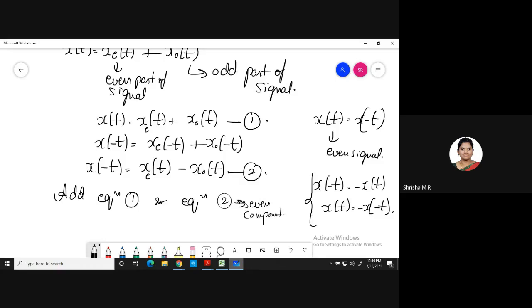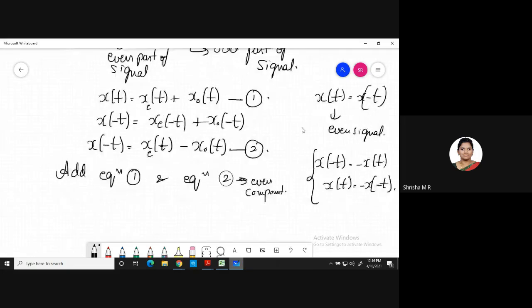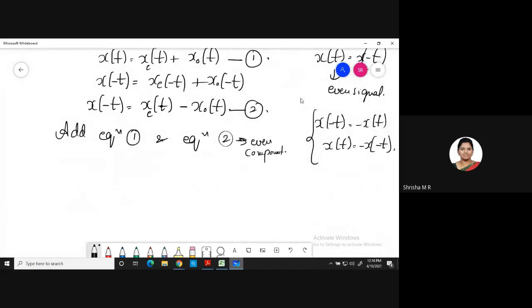You add and tell me what you get. Add equation 1 and equation 2. x of t plus x of minus t. I am adding LHS, which is equal to RHS, that is xe of t plus xo of t plus xe of t minus xo of t.